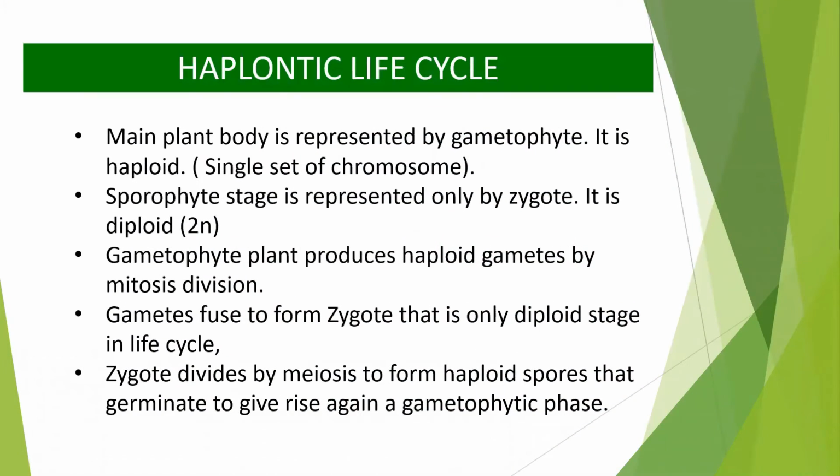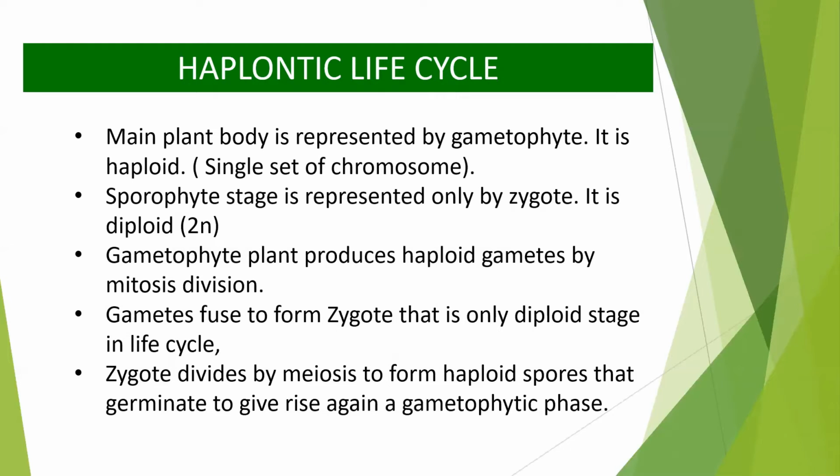In most algae, like Spirogyra and Chlamydomonas, the main plant body is represented by the gametophyte, and it always has a single set of chromosomes, so we say that this is haploid. In these plants, the sporophytic stage is only represented by a diploid zygote.